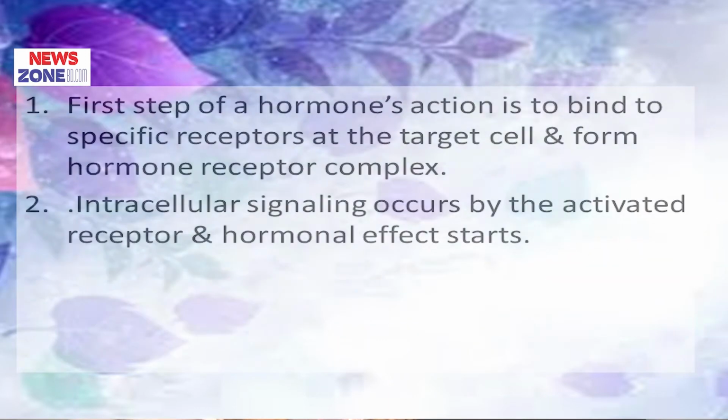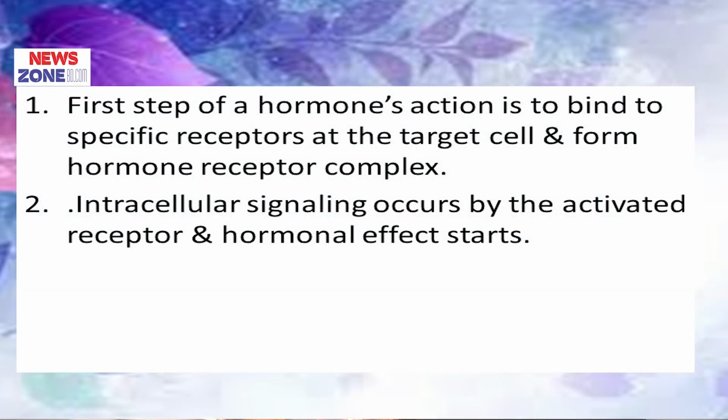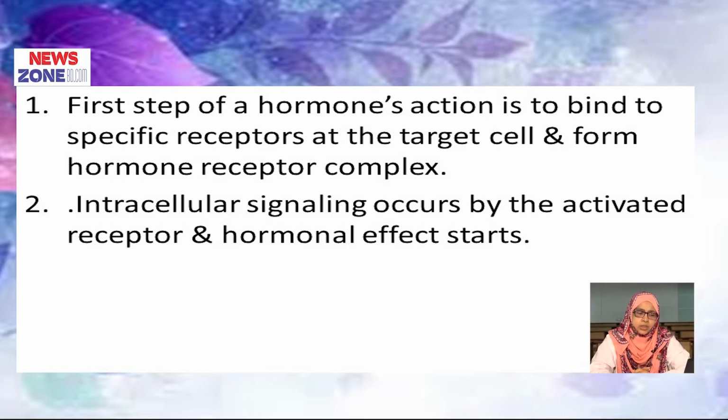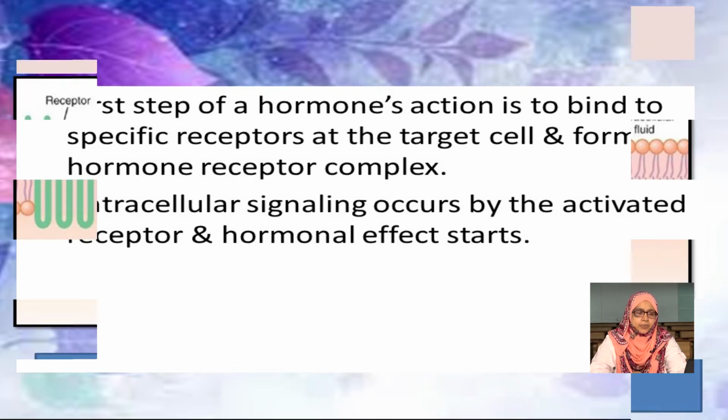So how do these hormones act? First, the hormone is secreted from the cell, then enters the blood, circulates through the blood and goes to the target tissue. When it goes to the target tissue, it has to bind with the receptors, forming a hormone receptor complex, and then exerts its hormonal effect subsequently.